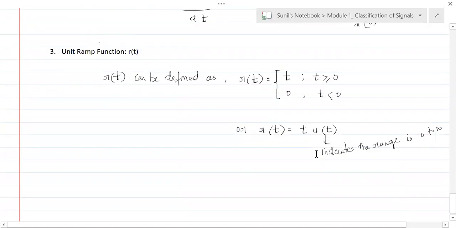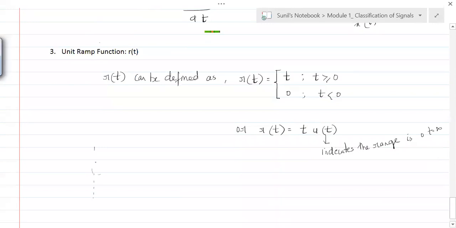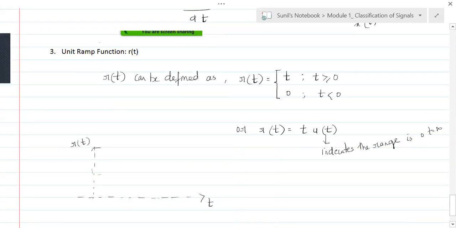Fine. So how can we plot this? Everybody just see here. We have x-axis as time, and this is r of t. And what is r of t? R of t is t. At 0 it is 0. At 1 it is 1.